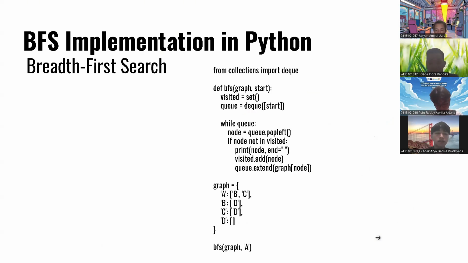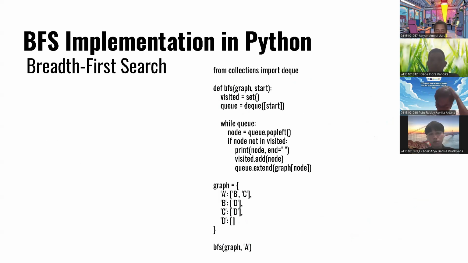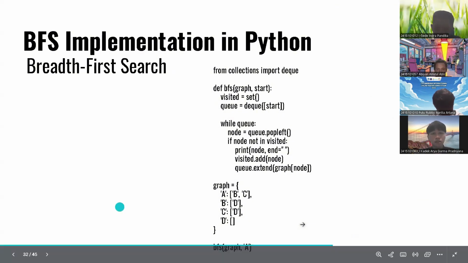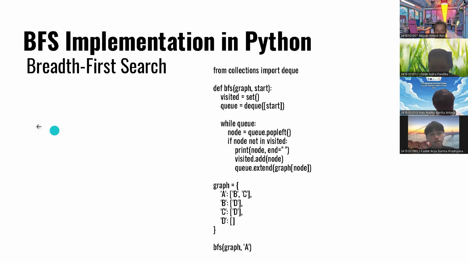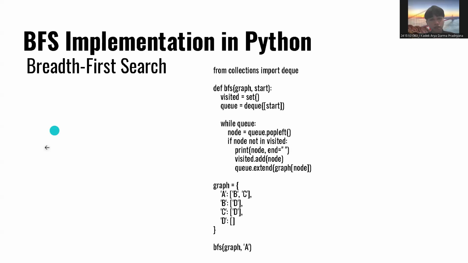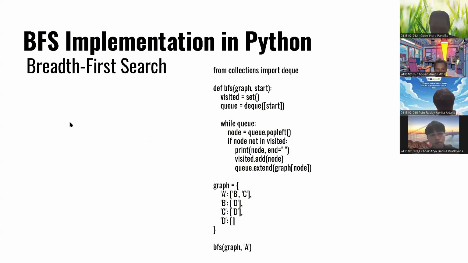Okay, this is the BFS code implementation in Python. First, from collections, import deque. The collections library will import the deque function. Def BFS with two parameters, graph and start. We initialize a function called BFS. We set a variable visited equal to set, and q equal to deque with the value of parameter start.